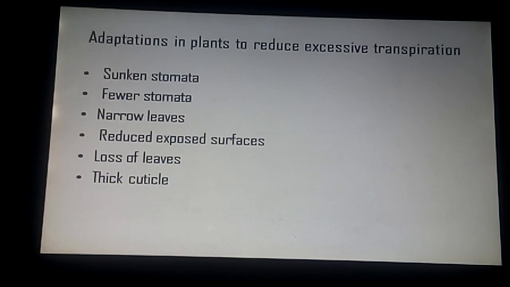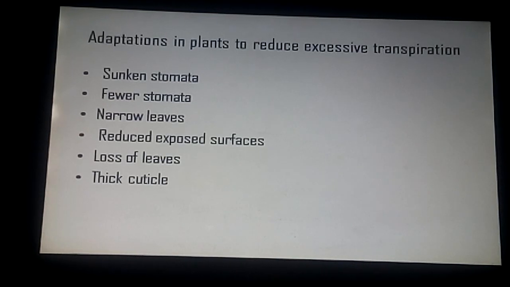Now, adaptations in plants to reduce excessive transpiration. Many plants, and especially those which grow in a dry climate, have evolved a variety of permanent adaptations to curtail transpiration. Some of these adaptations are as follows. First is sunken stomata. The stomata may be sunken or covered by hairs, for example Nerium. Second, fewer stomata. The number of stomata may be reduced.